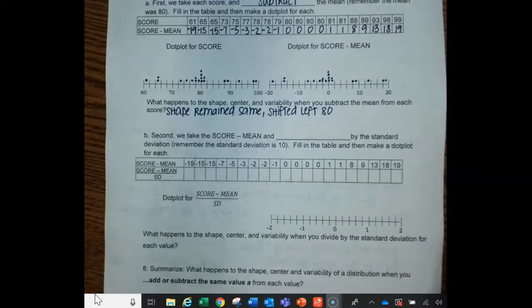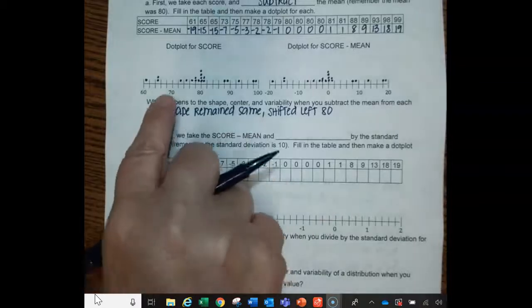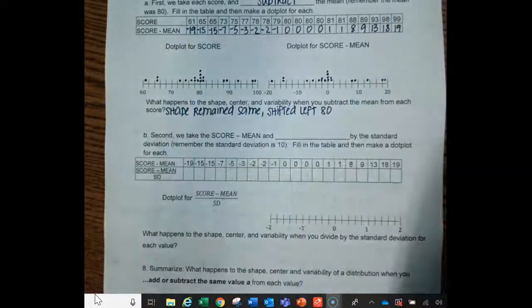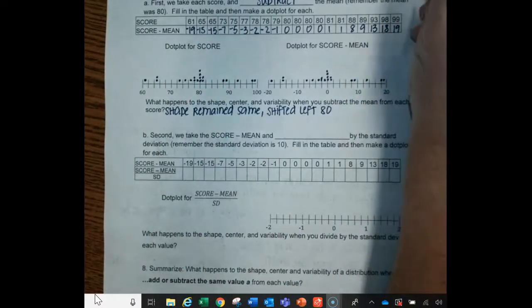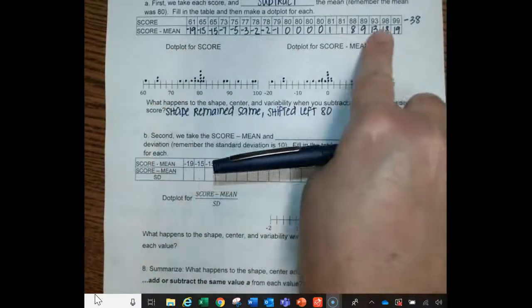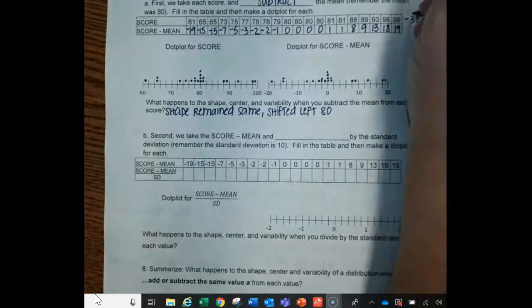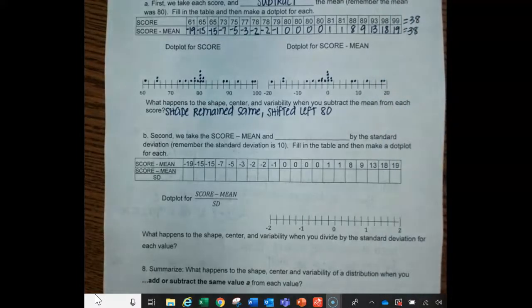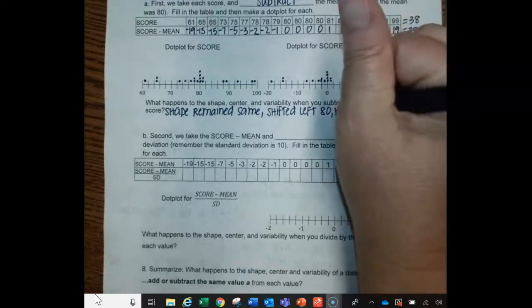And then our variability, well, let's see. We went from 61 to 99, so that had a range of 38. And we went from negative 19 to positive 19, which had a range of 38. So it looks like our variability remained the same too.